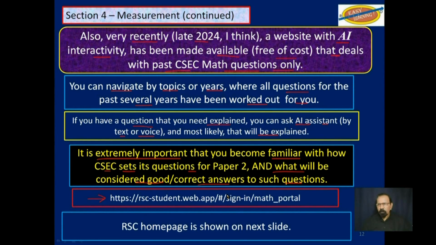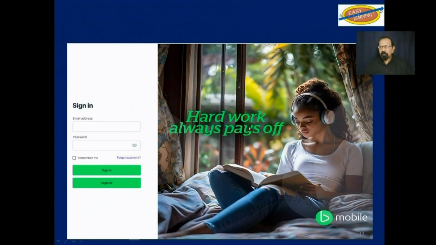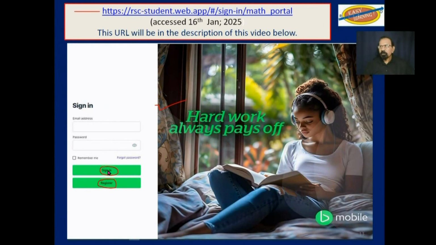I will show you on the next slide what the home page of that website looks like, which is, this is the home page. You will have to register first, and subsequent to that, sign in. This is the URL again. I will include that URL in the description of this video, so you can just click on it and be redirected to this site.